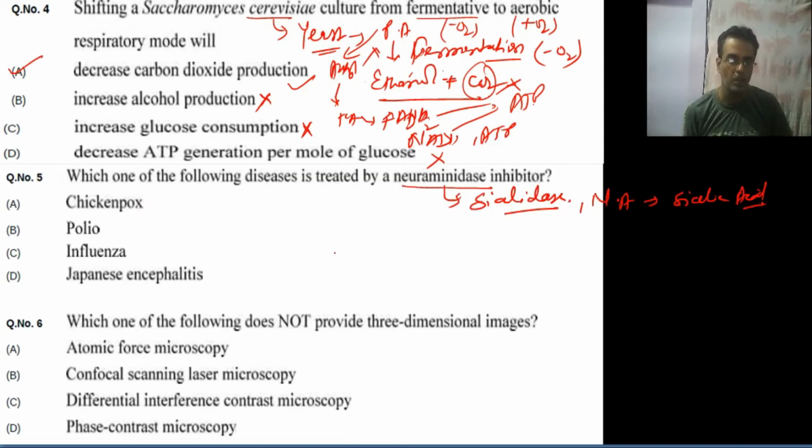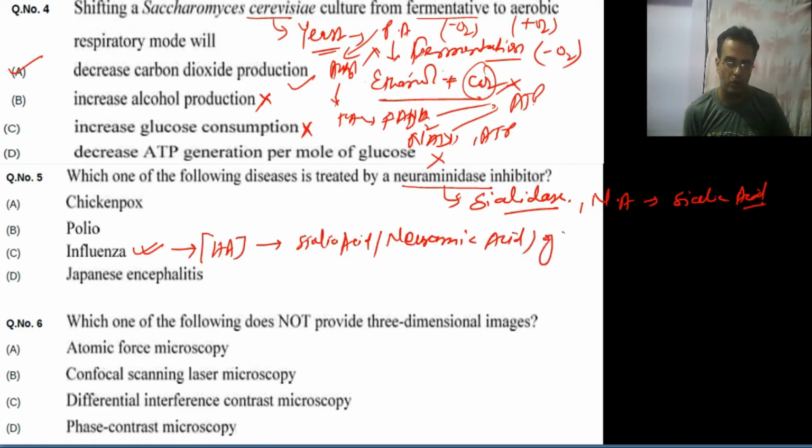In the case of influenza, the virus has a protein called HA, and it can bind to the sialic acid, or neuraminic acid, of the host and attach itself. Suppose this is the virus and it has HA protein, and this is the host and it has sialic acid. So this protein will bind here.